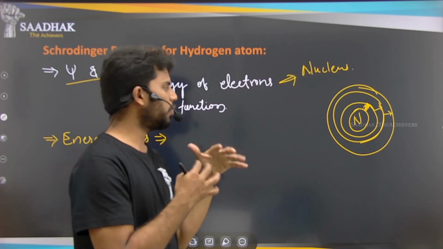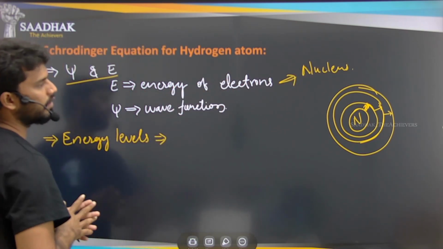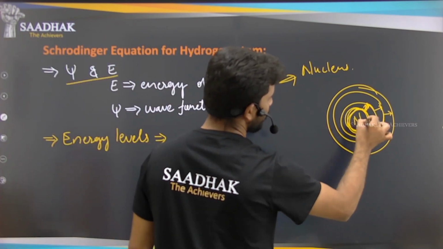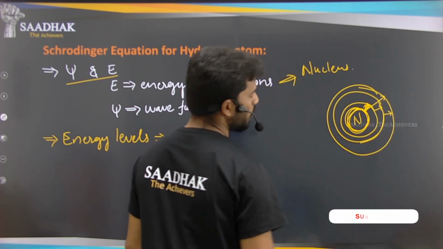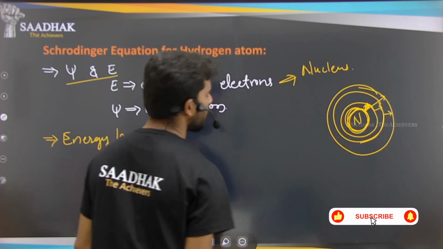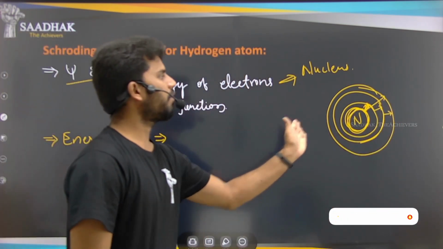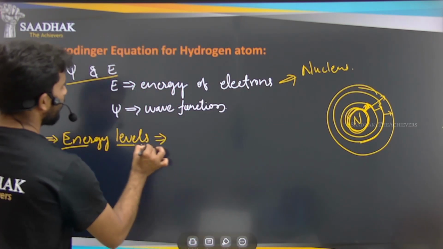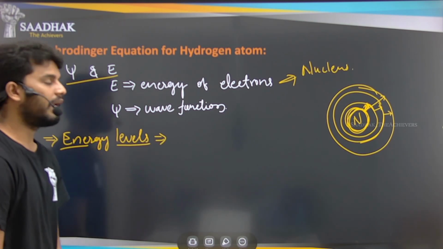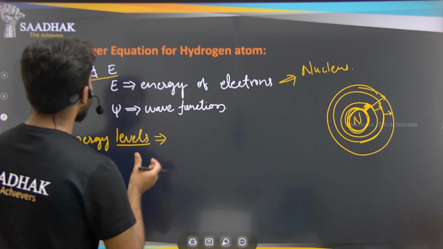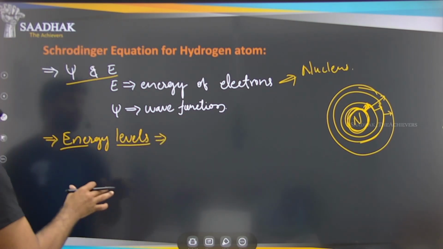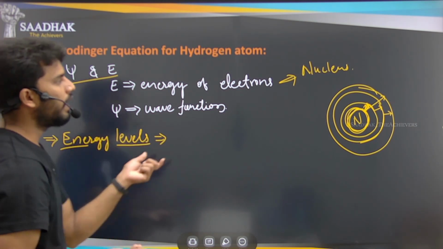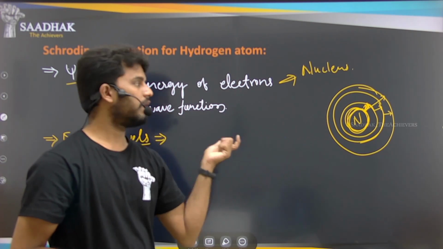So these energy levels, at what point or at what place the energy has. So we know that energy will be increasing here. So the energy from the nucleus, if you travel outwards, away from the nucleus, there will be some change in the energy. So we are calling it the energy levels. So these energy levels we are able to find out by using this Schrodinger equation.